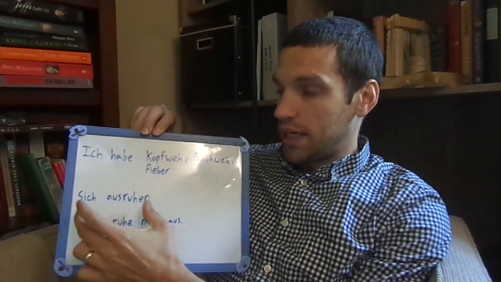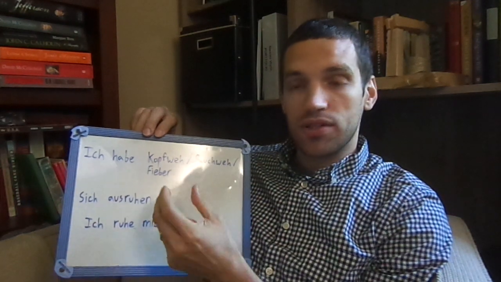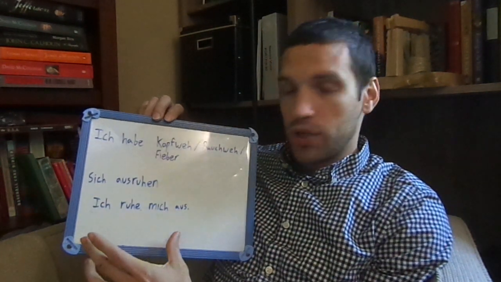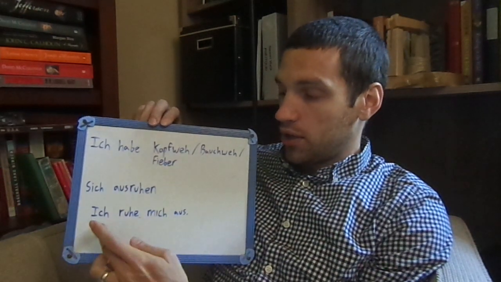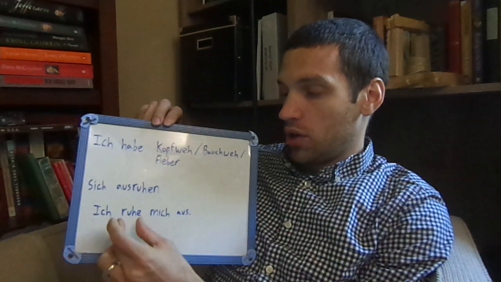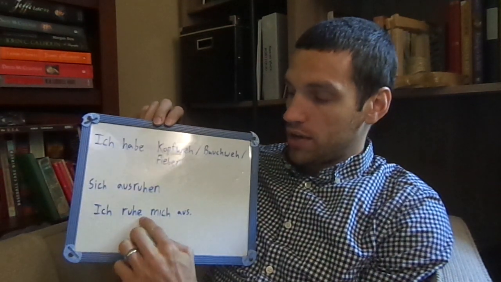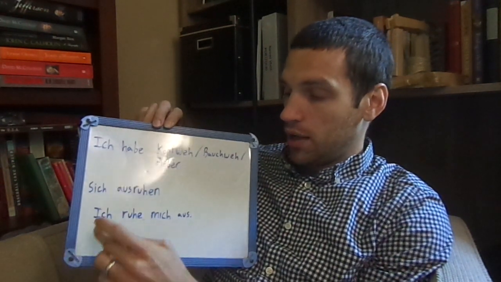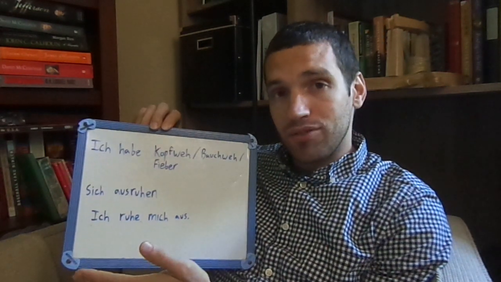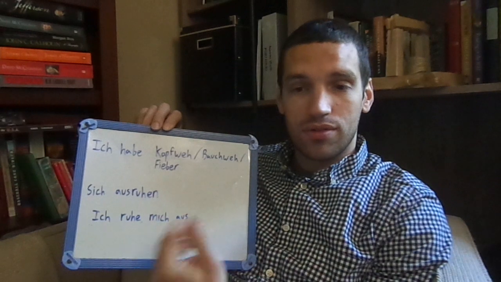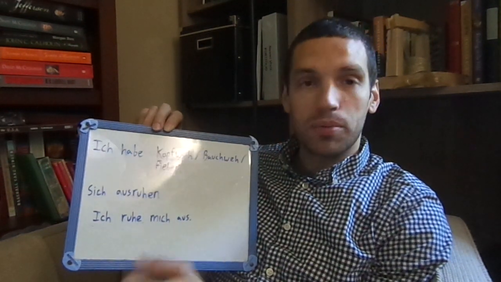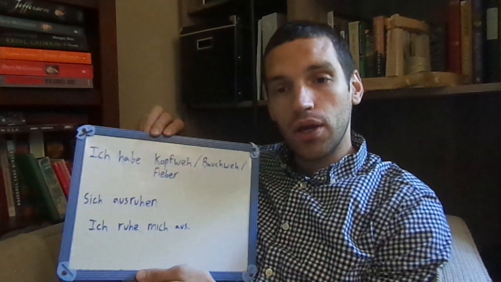So, sich ausruhen, you look at your vocabulary list, it says, to relax. So to say I relax, it'll end up looking like this. Ich ruhe mich aus. So remember, ich, because we're talking about ourselves, our verb goes second. We have our ending changed to match up with the ich. Here we have our reflexive, who's that action happening to, and that's kind of confusing because in English we don't use a reflexive there, but in German we do. And then we have our separable prefix all the way at the end.